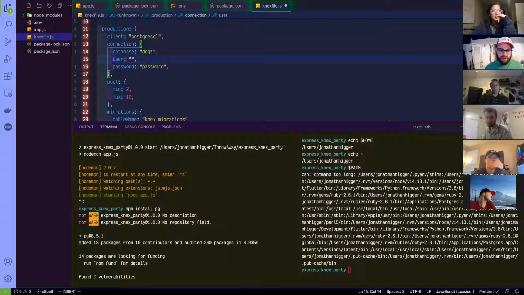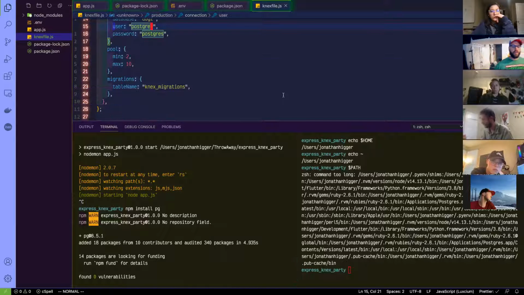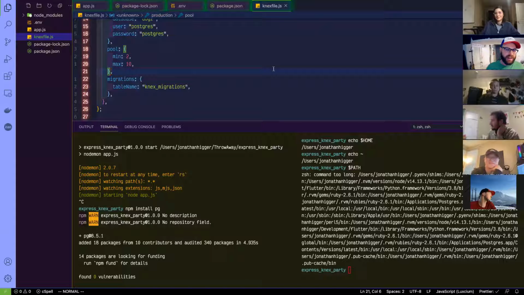We'll find out. The user is usually PostgreSQL and the password is PostgreSQL by default. Actually, it's Postgres and Postgres, I think. This is like a default that comes when you install Postgres, and that threw me for a loop the one time I tried to use Postgres a while back. I didn't create a username and password, what is it? It defaults to this, and I had to go down a rabbit hole to find that little nugget of information. So that was fun.